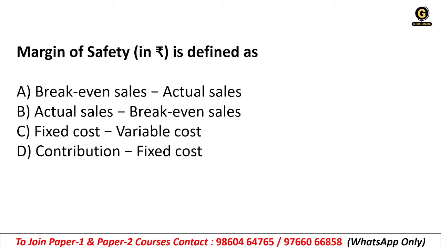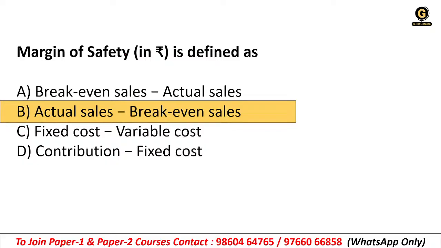Okay, you have correctly answered the previous question. Very good. Try to answer this question also. Okay, again you are saying B. Very good. Option B is exactly the correct answer. Actual sales minus break-even sales.